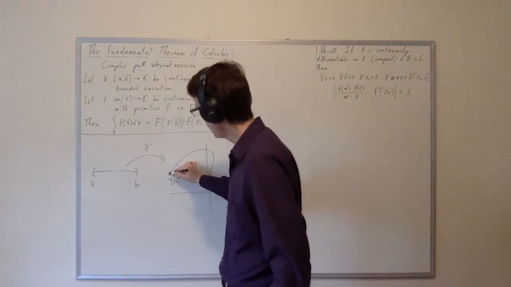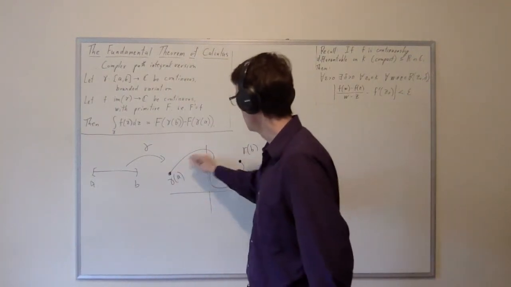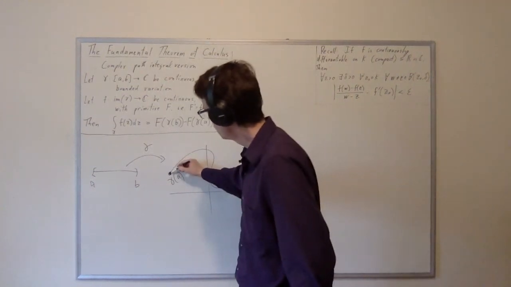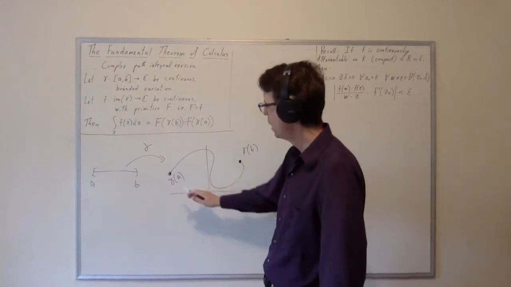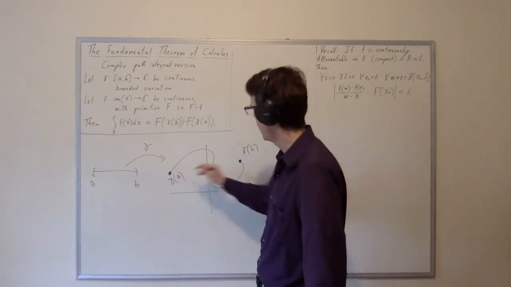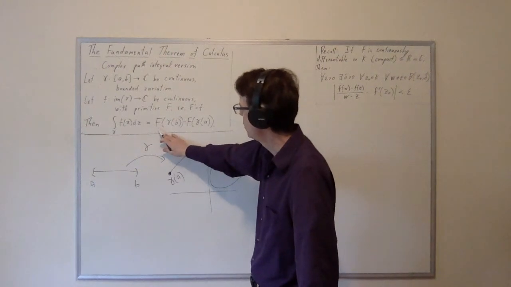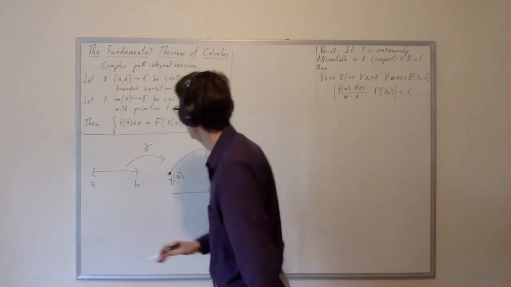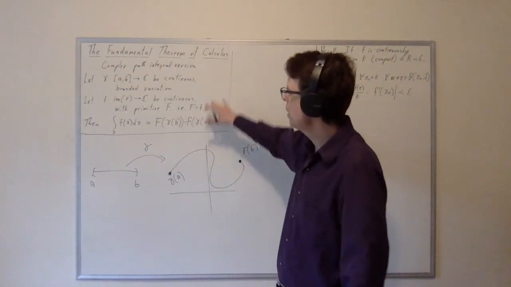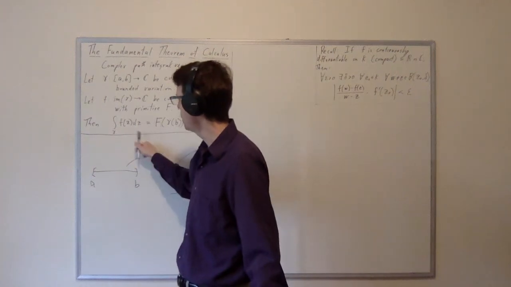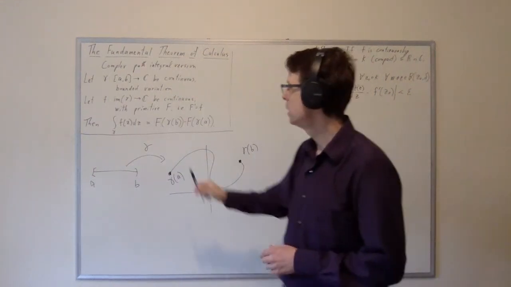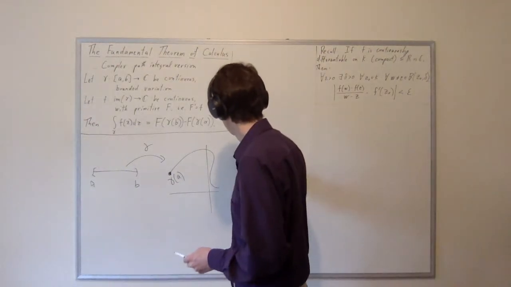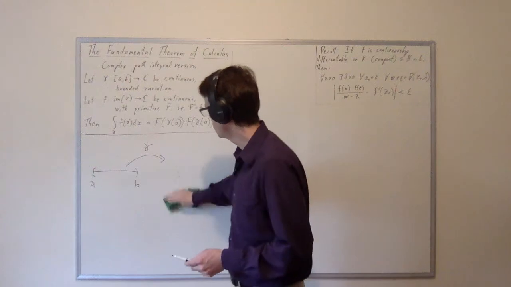So basically, think of the path as a one-dimensional domain of integration within the two-dimensional complex plane, with a beginning point and an ending point. But those beginning and ending points are gamma of a and gamma of b. Then you evaluate the primitive capital F at the end point and the beginning point in this sense, not at b and a. This may be a little bit surprising because we've talked an awful lot about Riemann-Stieltjes integrals. And now you notice that that's not a Riemann-Stieltjes integral, that's a path integral. So that might cause you some concern.